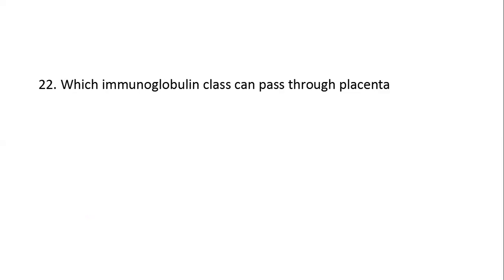Next question. Which immunoglobulin class can pass through placenta? Option A, IgG. Option B, IgM. Option C, IgA. Option D, IgE. Here the right answer is option A, IgG. IgG is the only immunoglobulin that can cross through the placenta and it provides natural passive immunity.